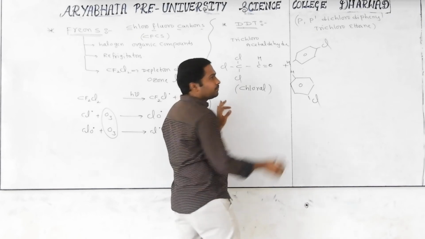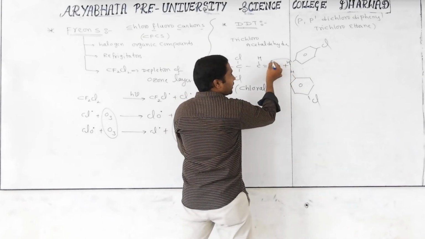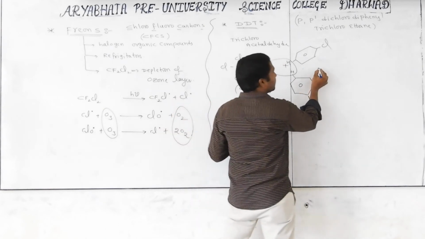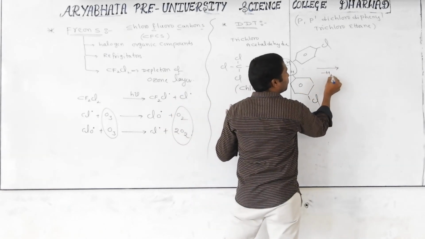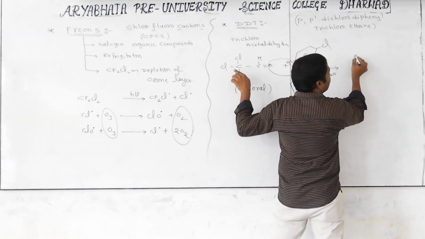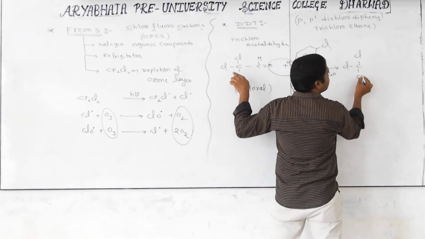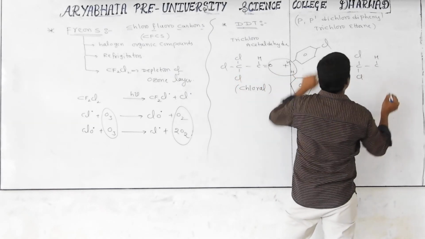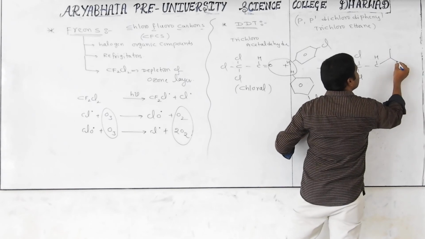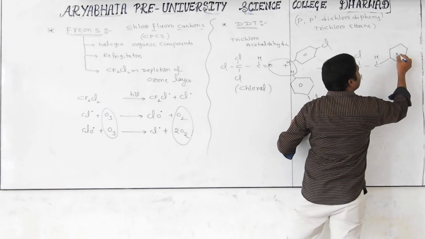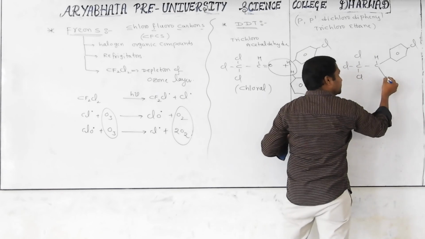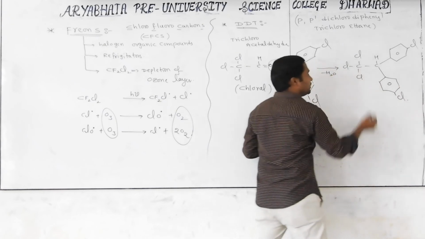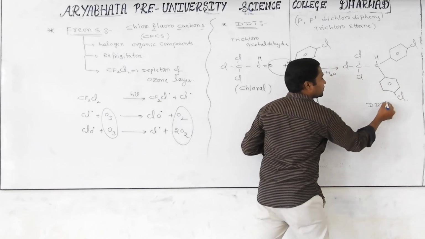From one benzene ring one hydrogen, and from the other benzene one hydrogen, and water is eliminated. After eliminating water, we get C with 3 chlorine atoms, then CH with two bonds, one bond with one benzene ring and one bond with the other chlorobenzene ring. This is what we call DDT.